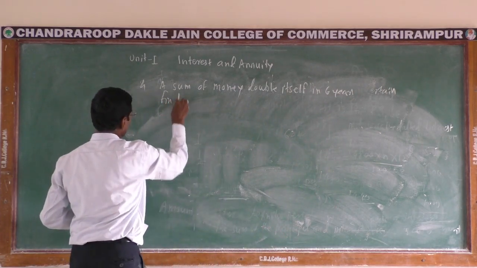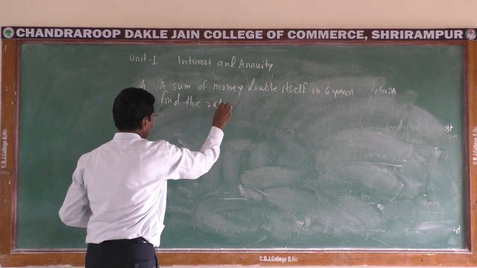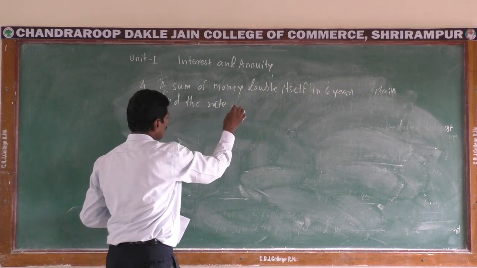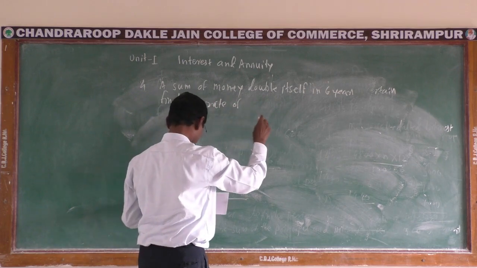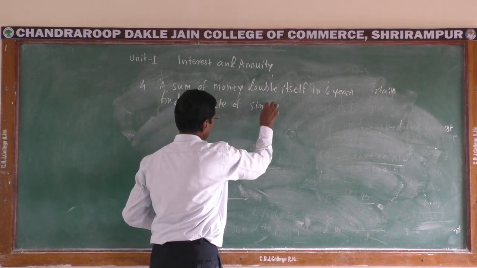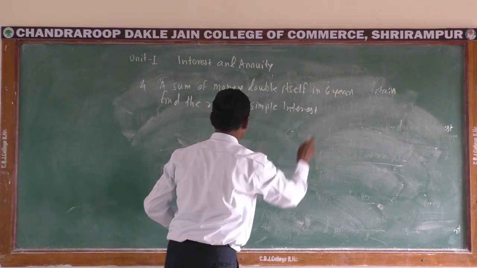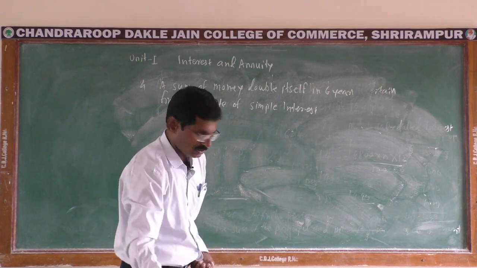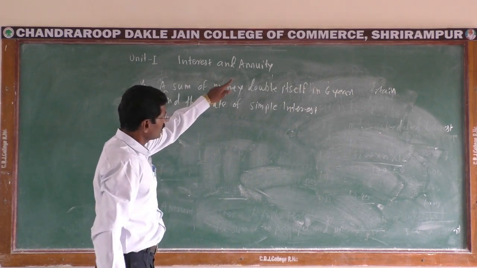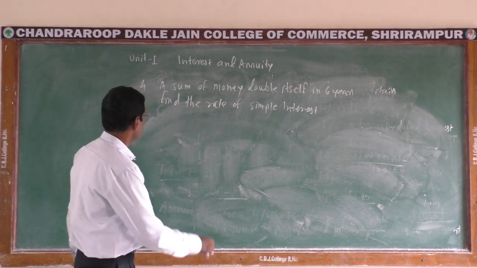Find the rate of interest, the rate of simple interest. See here, a sum of money doubles itself in 6 years. Find the rate of simple interest.